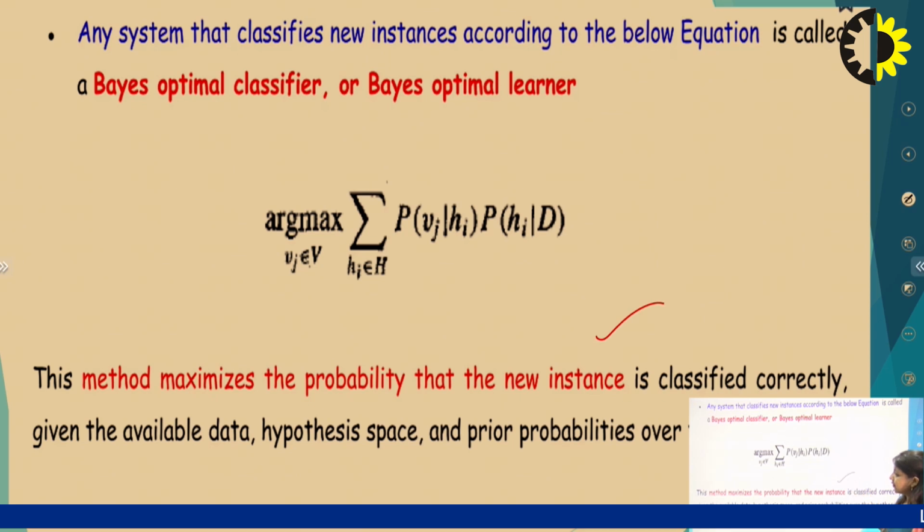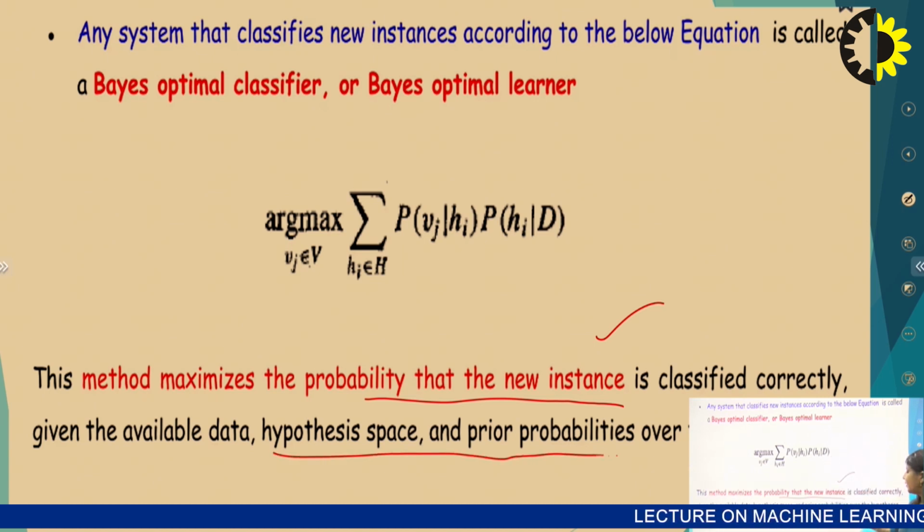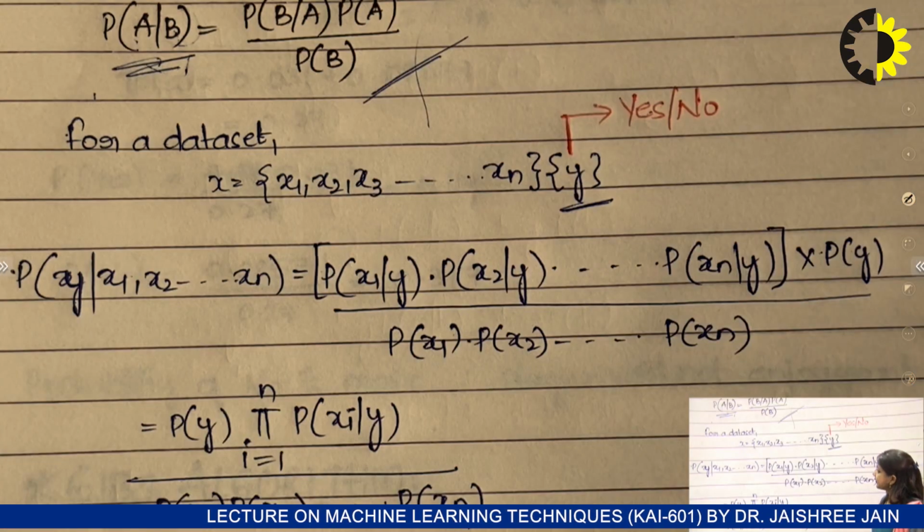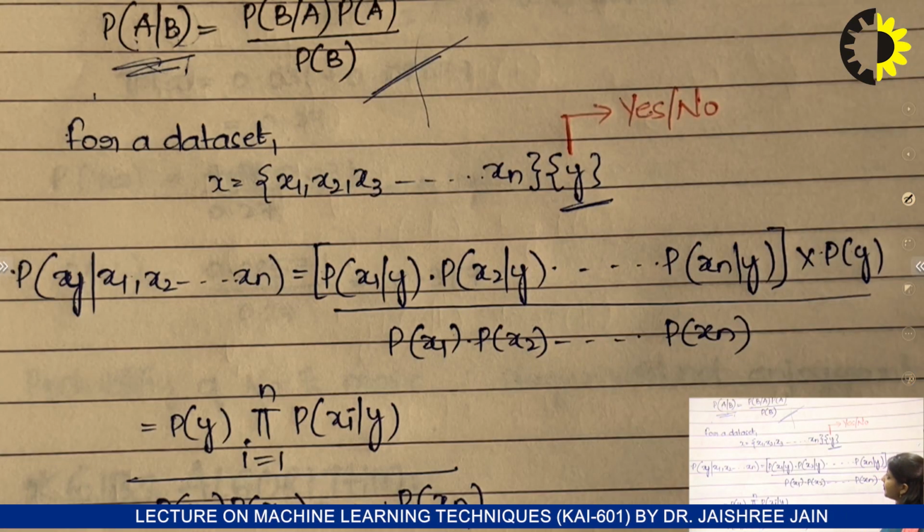So I already told it. This method maximizes the probability that new instances are classified correctly given the available data, hypothesis space, and prior probability over the hypotheses. So this is the final one, where we classify the unseen data based on the prior probability. Now this is another example we can see here.